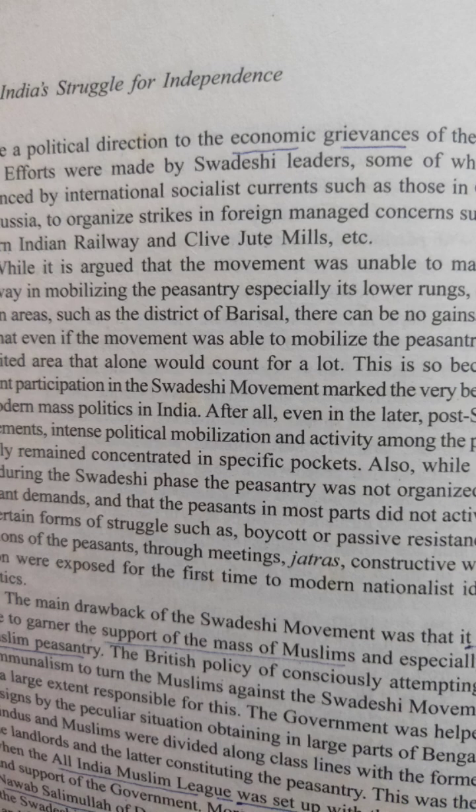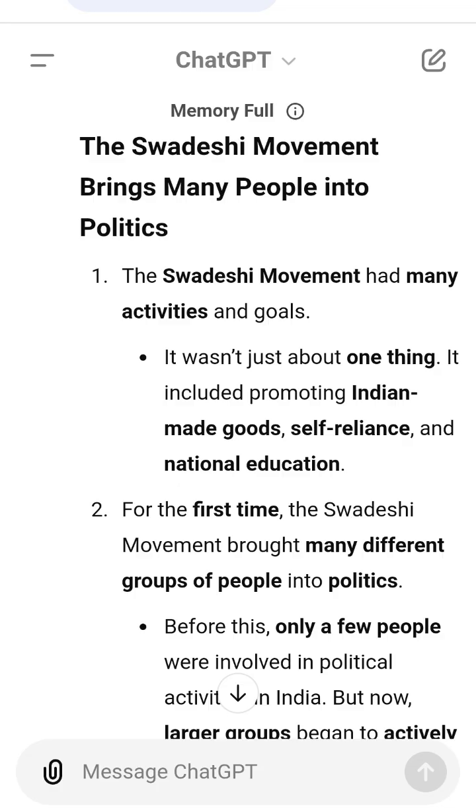10. Even after the Swadeshi movement, political activity among the peasantry, farmers, was still strongest in certain areas. This means that in future movements, peasants participated most actively in some specific regions. How peasants were involved in politics. 11. During the Swadeshi movement, the peasants were not always organized around their own specific problems, like land or crop issues. In many areas, peasants did not join in certain forms of protest, like boycotting British goods or passive resistance, peaceful refusal to cooperate with the British.